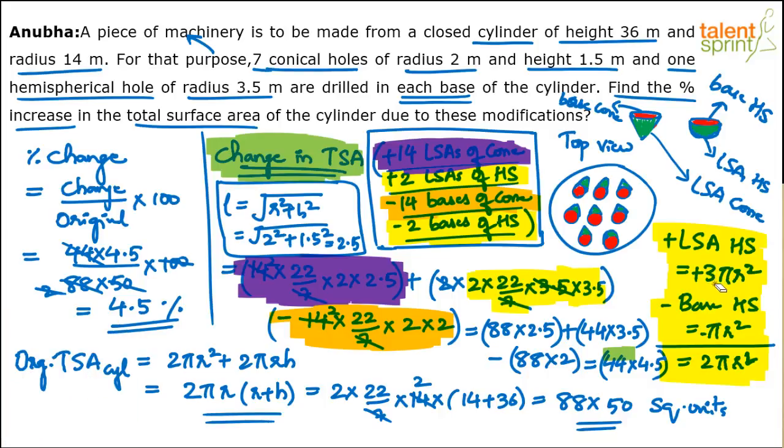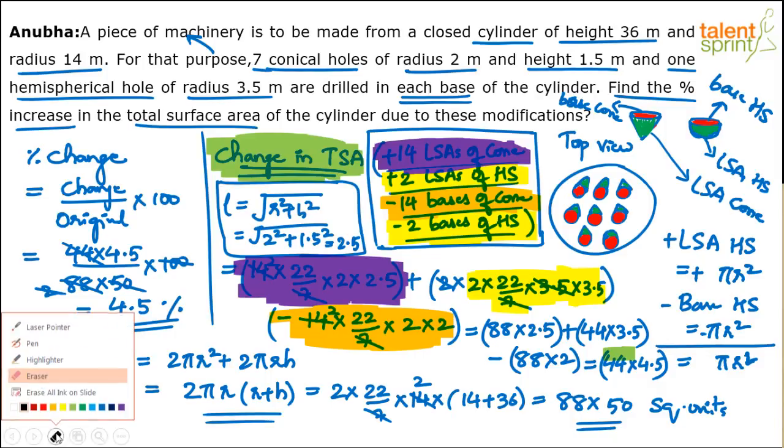So there's a change here, guys. The lateral surface area of a hemisphere is not 3 pi r square. It is 2 pi r square. This is the total surface area. I took the total surface area by mistake. So let me show you the changes here.